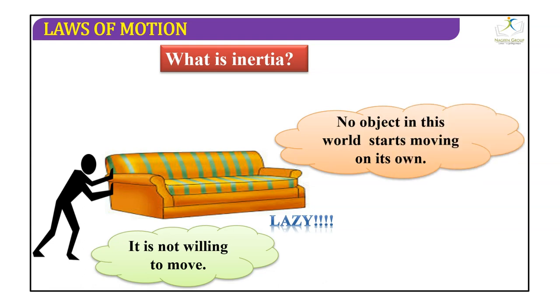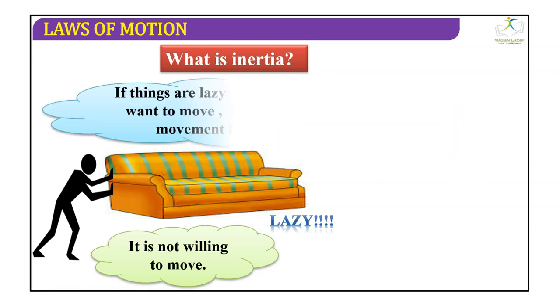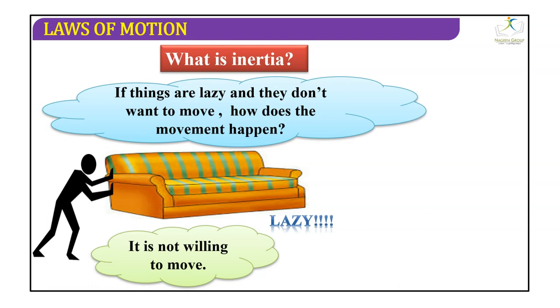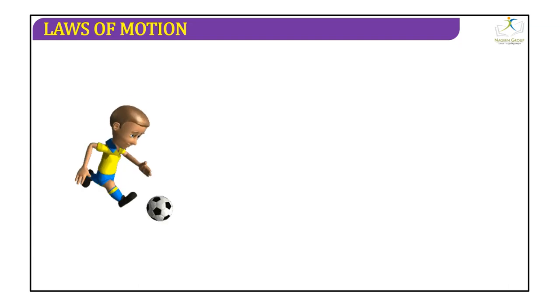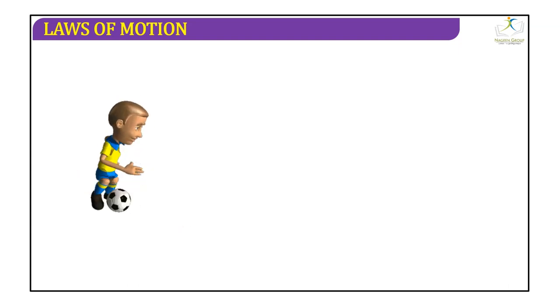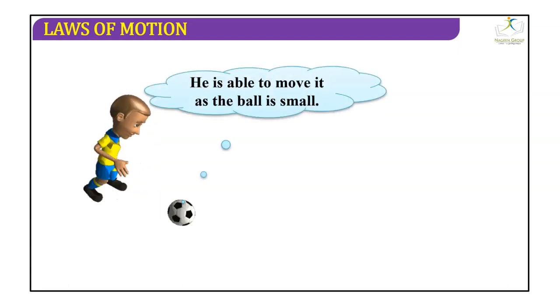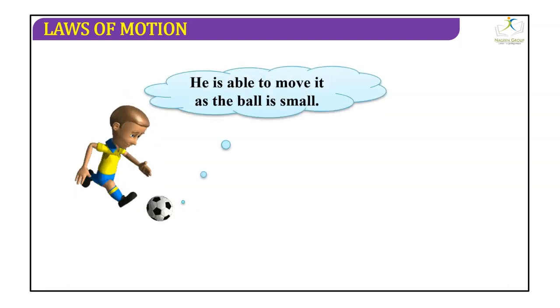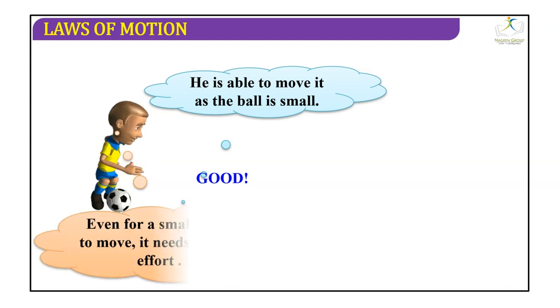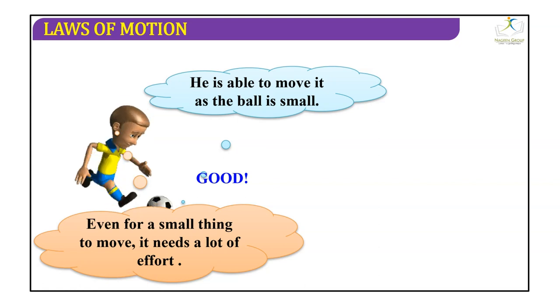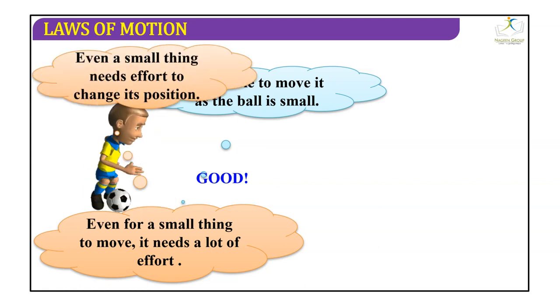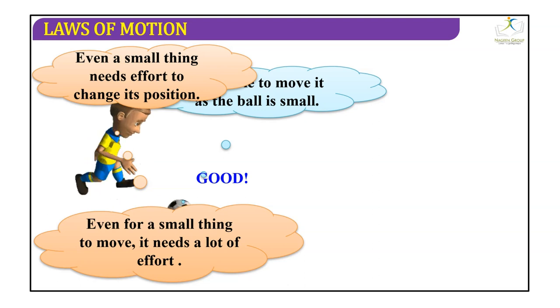No object in the world starts moving on its own. If things are lazy and they don't want to move, how does movement happen? As you can see, the person is flawlessly moving the football. So he is able to move it. The ball is small. Good. Even for a small thing to move, it needs a lot of effort. Even a small thing needs effort to change its position.